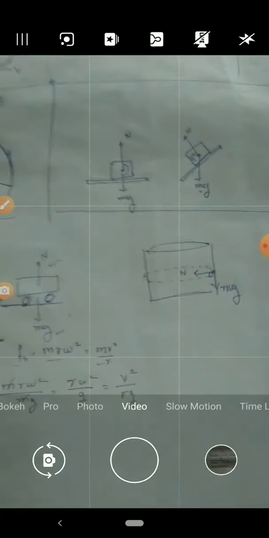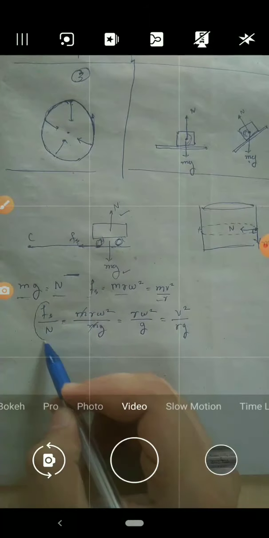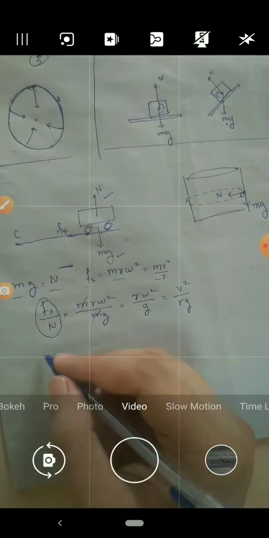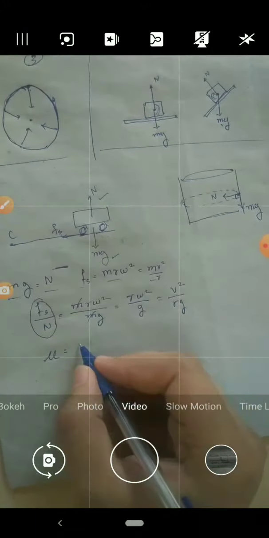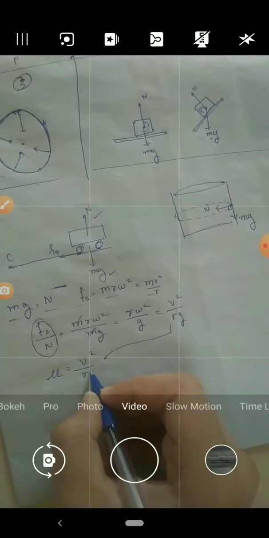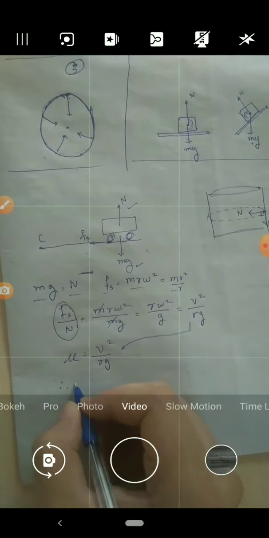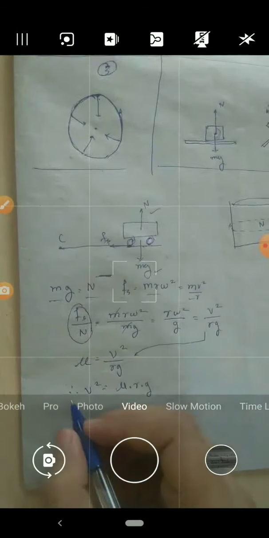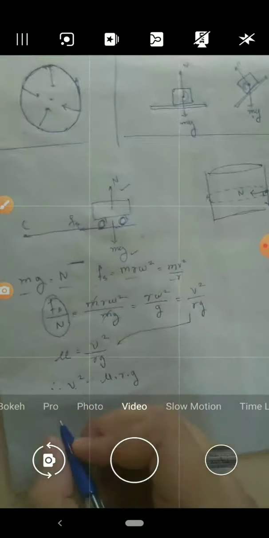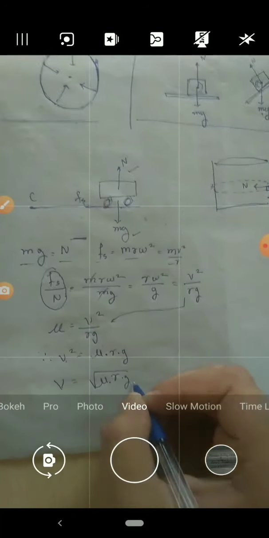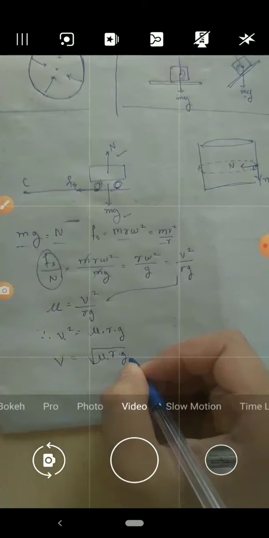That term fs upon N gives the coefficient of friction, which can be replaced as mu. According to this, v square upon r g, hence for v square the relation becomes mu r g. We only require the value of v, so we take the square root. V will be equal to the square root of mu r g. This is the required expression.